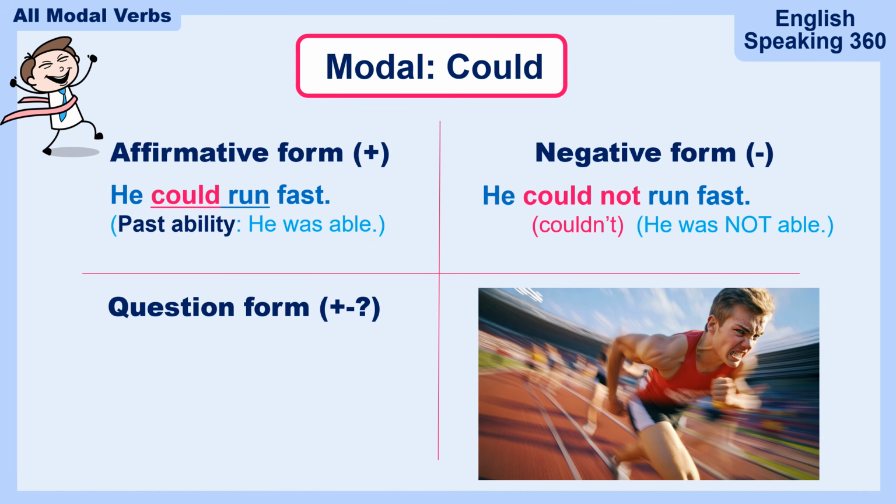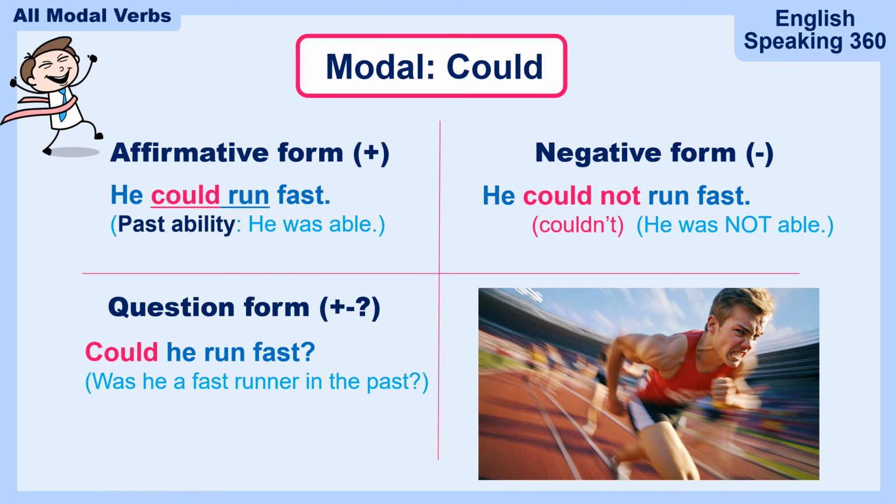How about the question form? Now you know how to make the question form. Take a look at the affirmative form right here and switch the subject and the modal verb, okay? And it becomes, could he run fast? Could he run fast means, was he a fast runner in the past? That is the question that you're asking.